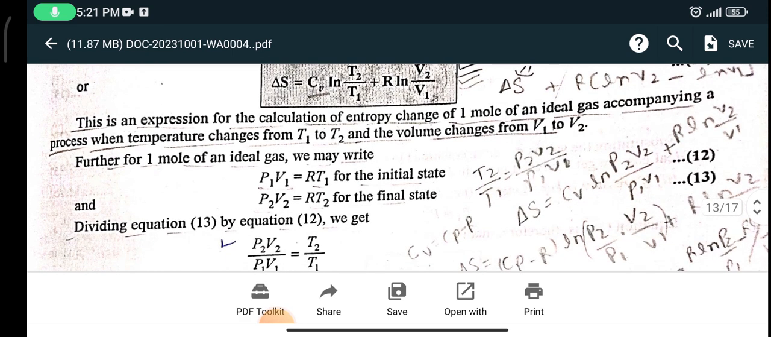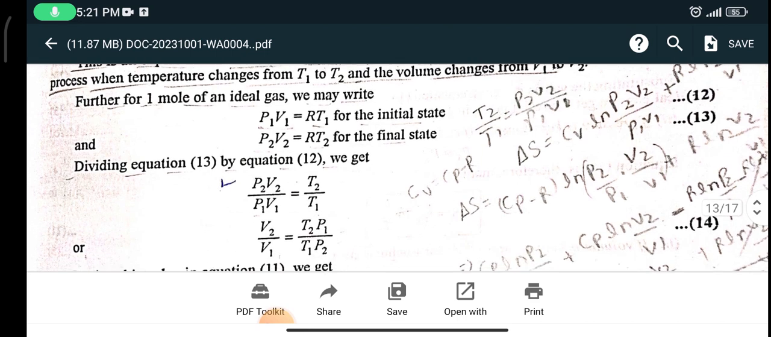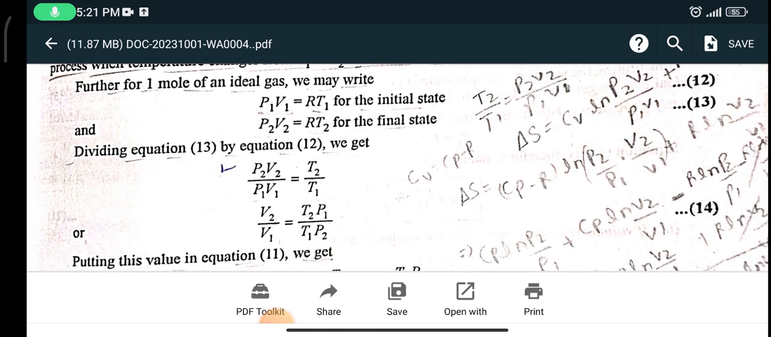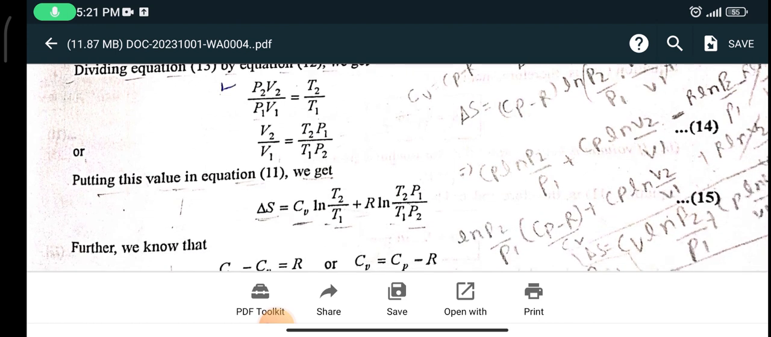Further, for 1 mole of an ideal gas, we may write P1 V1 = R T1 for the initial state, and P2 V2 = R T2 for the final state. Dividing equation 13 by 12, we get P2 V2 / P1 V1 = T2 / T1. So V2/V1 = T2 P1 / T1 P2. Delta S = Cv ln(T2/T1) + R ln(T2 P1 / T1 P2).